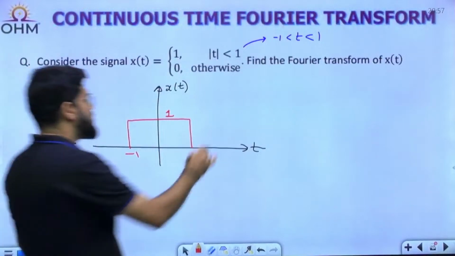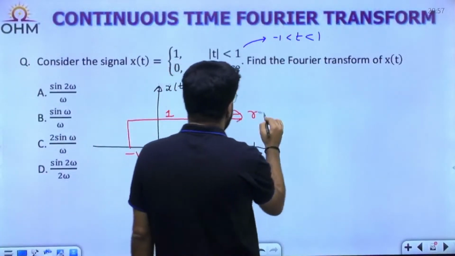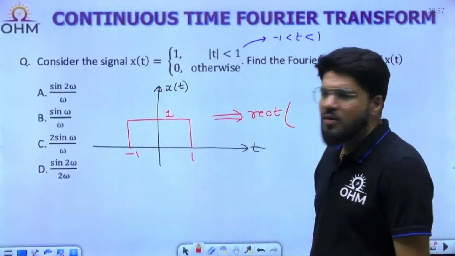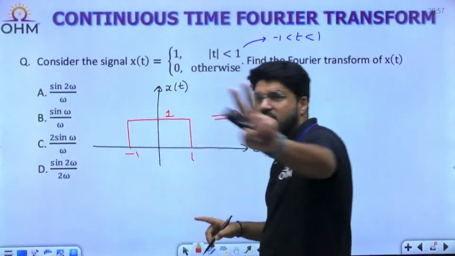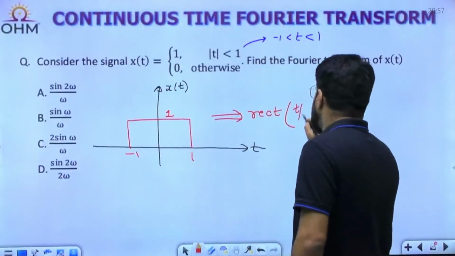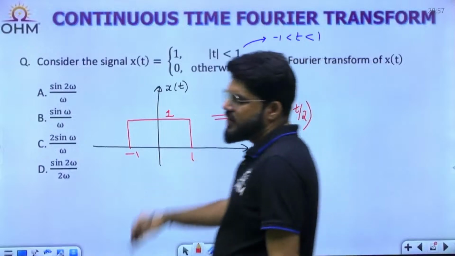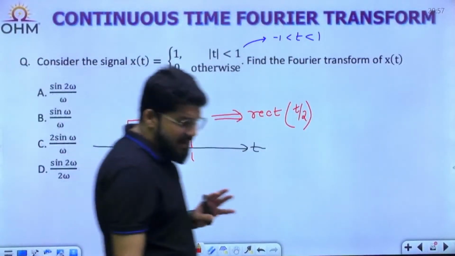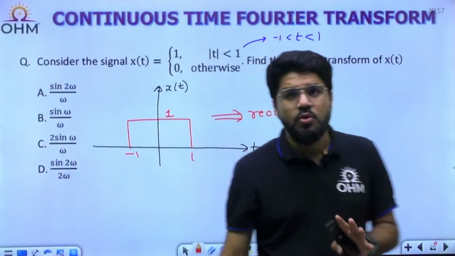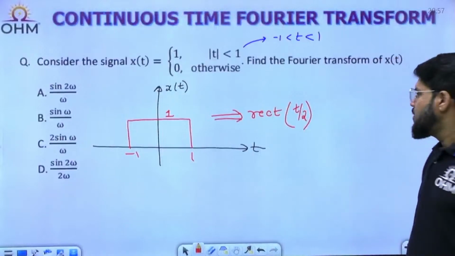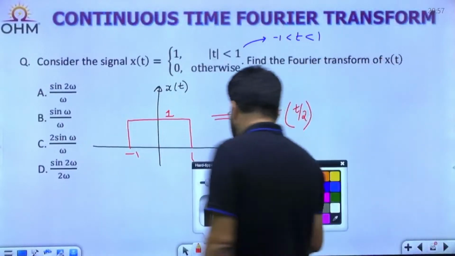This is nothing but a rectangular signal, between -1 to 1. How much is the width of the rectangle? The width of the rectangle is 2 units. So we can call it rect(t/2), a rectangle between -1 to 1. The signal given here is a rectangular signal whose Fourier representation is the sampling function, we know.